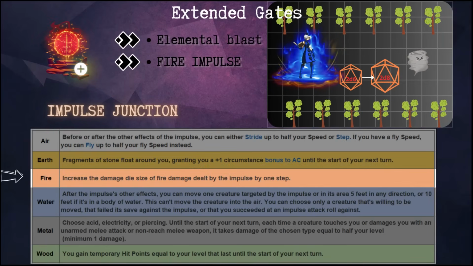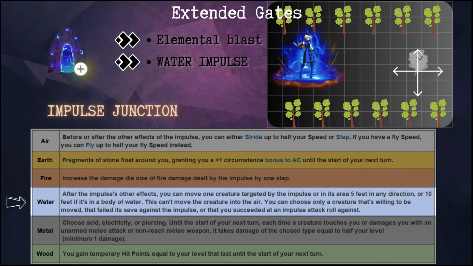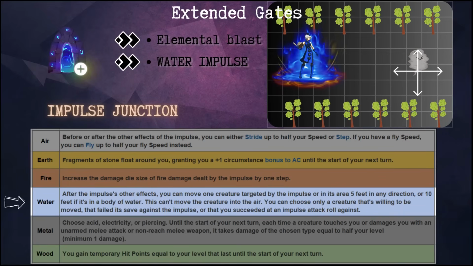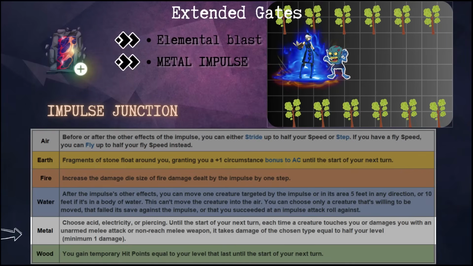If fire, the impulse you used gets a 1-step increase in damage. If it was a 1d6, it becomes 1d8. If water, you can move the creature 5 feet. The creature must be ready to do it or must fail the saving throw of the impulse that's triggered. If the creature is moving on water, the distance increases to 10 feet. If metal, you choose acid, electricity or piercing damage.